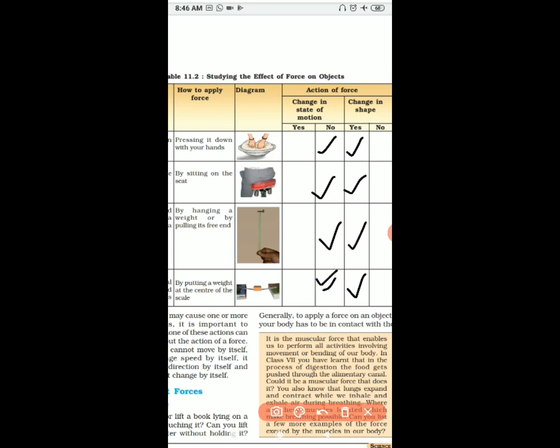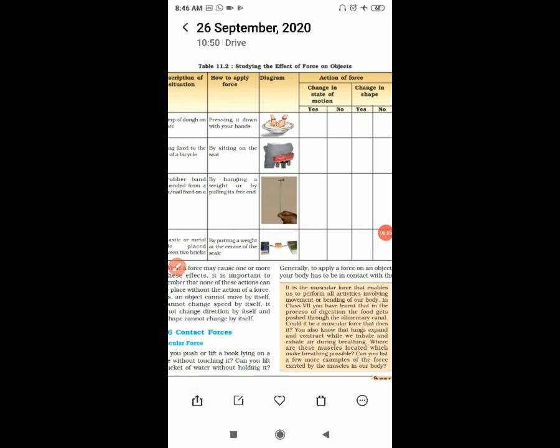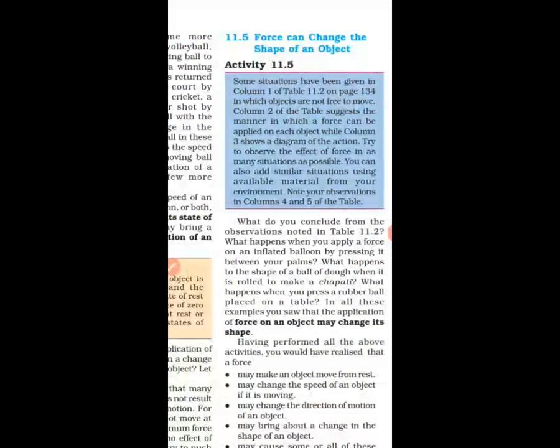So, in all these situations, by applying force, there is not a change in the state of motion. There is a change in the shape of an object. So you can say that force can change the shape of an object. Right? So you can say that force on an object may change its shape.